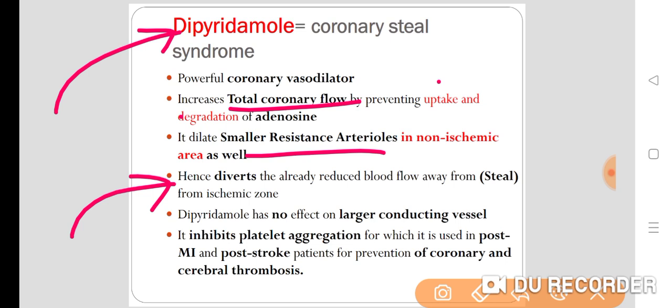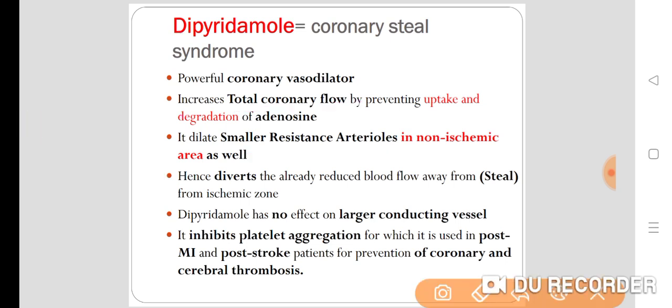The same thing happens with sublingual nifedipine. So dipyridamole and sublingual nifedipine cause coronary steal phenomenon or coronary steal syndrome, and there is no effect on the larger conducting vessels. So where is dipyridamole used? Dipyridamole inhibits platelet aggregation.